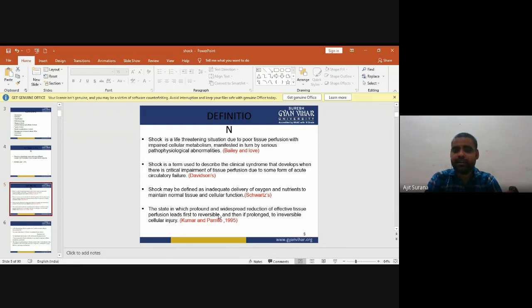According to Stewart's, shock may be defined as inadequate delivery of oxygen and nutrients to maintain normal tissue and cellular functions. According to Kumar and Paliò in 1995, it is a state in which profound and widespread reduction of effective tissue perfusion leads first to reversible and then, if prolonged, to irreversible cellular injury. So these are the definitions according to different authors.